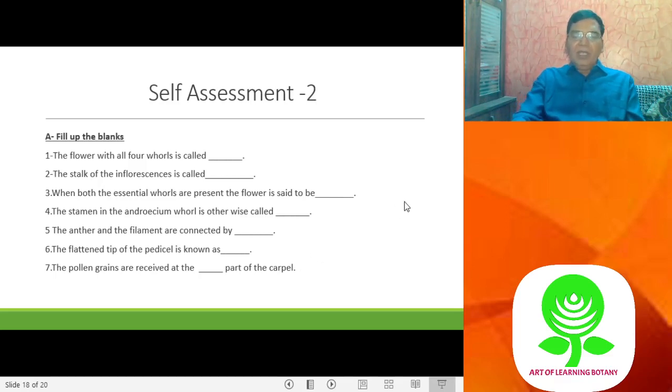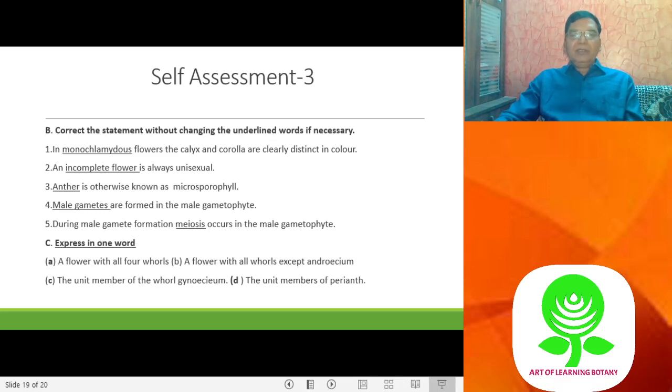Clear? Now coming to the last one, correct the statement without changing the underlined words if necessary. In monochlamydeous flowers, the calyx and corolla are clearly distinct in color. You can write, in monochlamydeous flowers, the calyx and corolla are not distinct in color, they are similar in color because they are in the perianth condition. In the perianth, what will you find? Tepals. The individual members of the perianth are called tepals. They are polyphyllous if they are free, and gamophyllous if they are united.